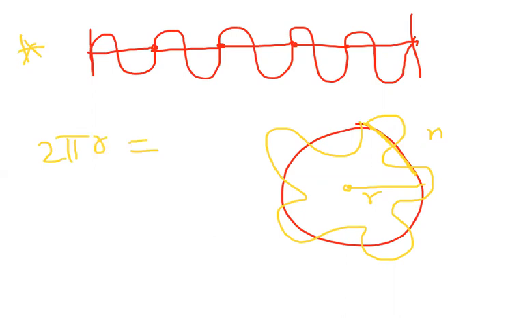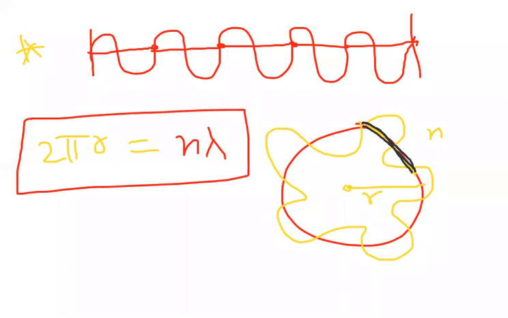In circumference, how many wavelengths are there? For one wave from here to here, wavelength is lambda. Like that, total n are there. So 2 pi r is equal to n lambda. So the circumference of the circle formed here, we can write as 2 pi r equal to n lambda. Here we can conclude, if the wavelength does not fit into the circumference, the electron interferes destructively. Electron cannot exist in such an orbit. It must and should fit like this, otherwise it will become destructive.